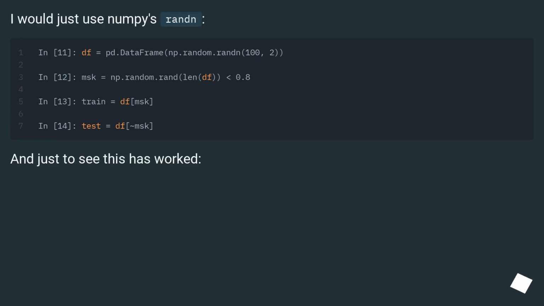I would just use NumPy's rand. And just to see this has worked.